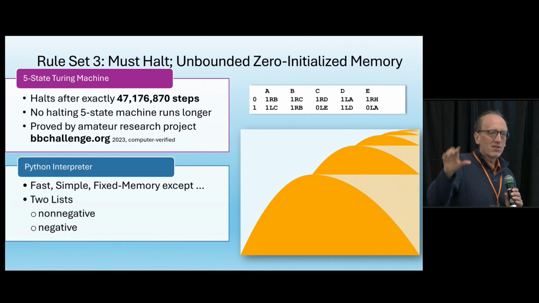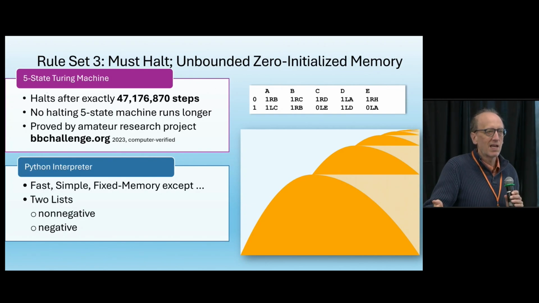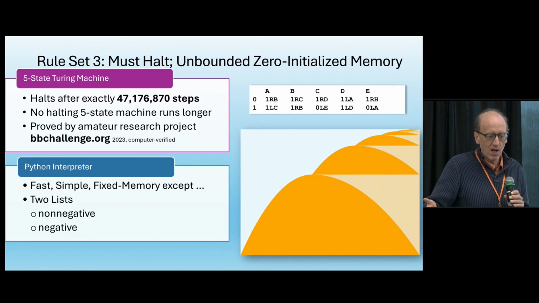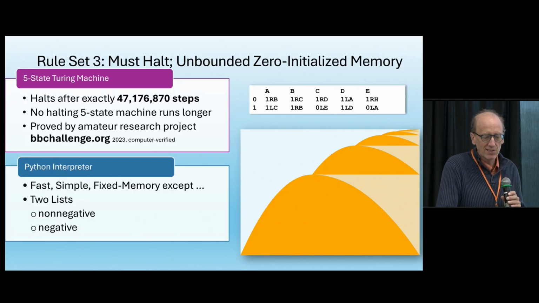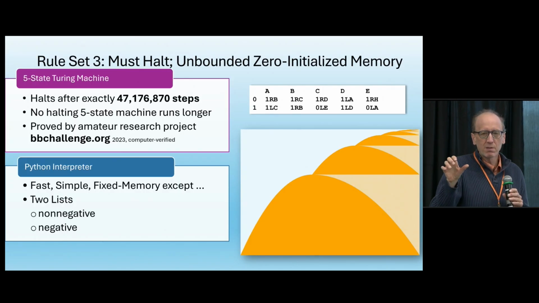Now that we have this Turing machine, we can get a Python program that has the same capabilities just by emulating a Turing machine in Python. And that's very straightforward. It's fast, it's simple. It's still using fixed memory, except we have to somehow represent the Turing machine tape.